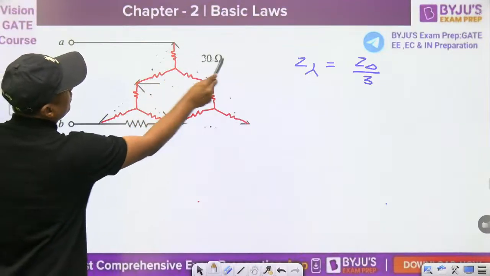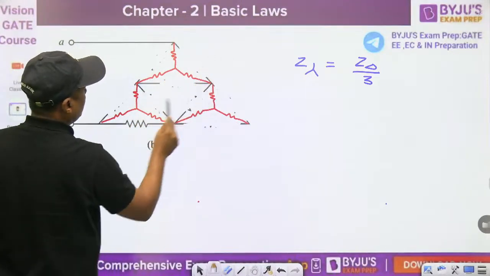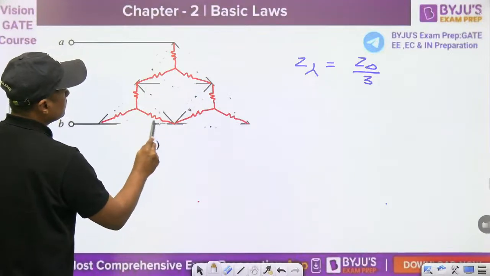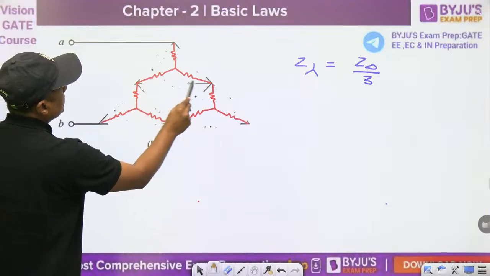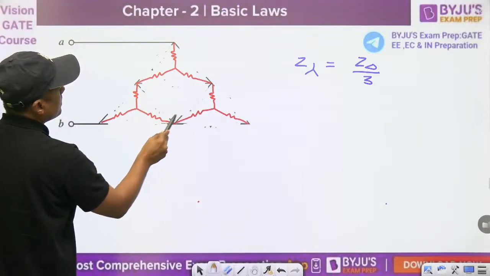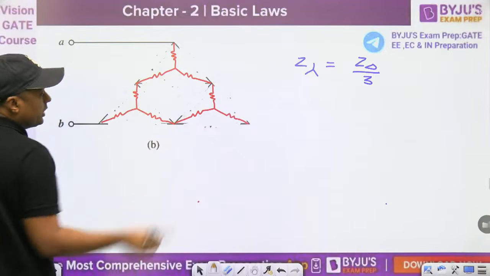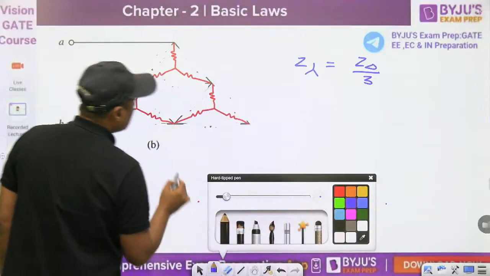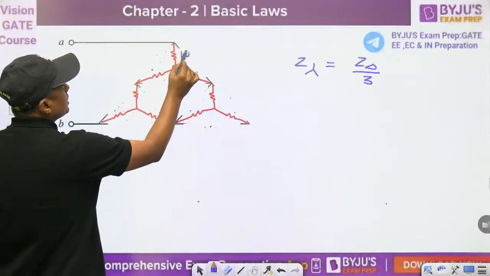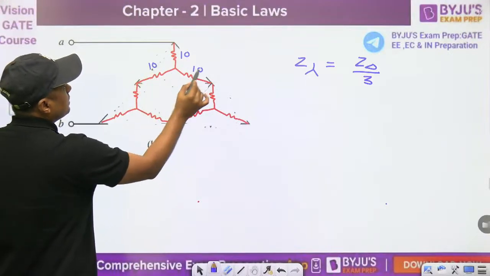All delta is converted into what? Star, and what is the value? 10 ohm. Now we are having this circuit. Okay, you can redraw the circuit. Now watch this. This is 10, 10, 10, 10.